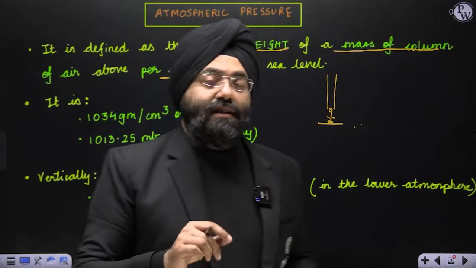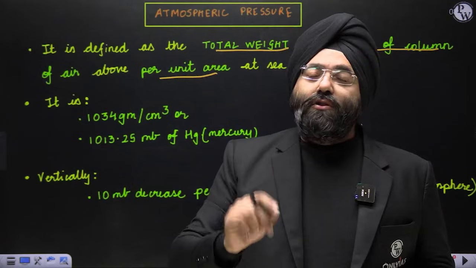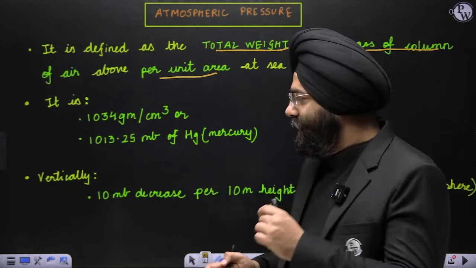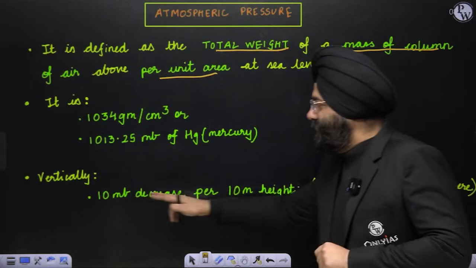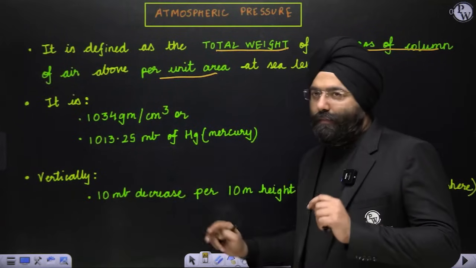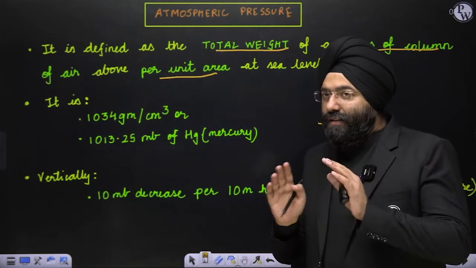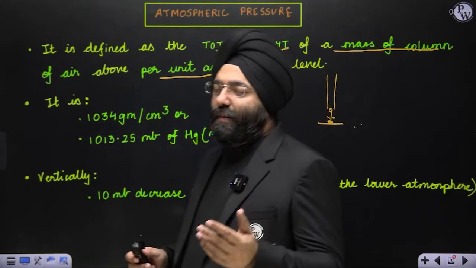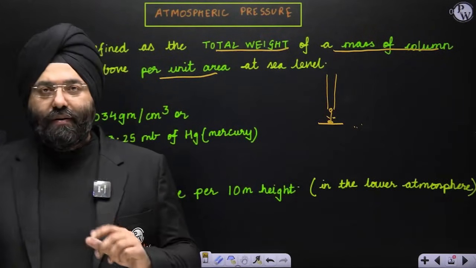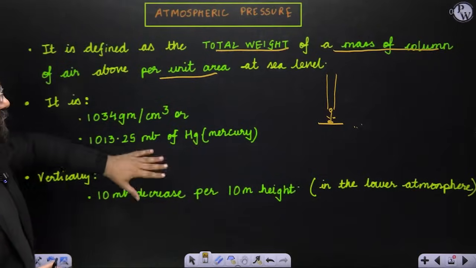And this has been asked in your UPSC Prelims also long time ago. So with every 10 meter height, there is a decrease of 10 millibar, right? Now, this is something that you should be aware of as a fact. Now, this is applicable in the lower atmosphere, obviously. So, this is again, you should remember. Clear? This is what is atmospheric pressure.